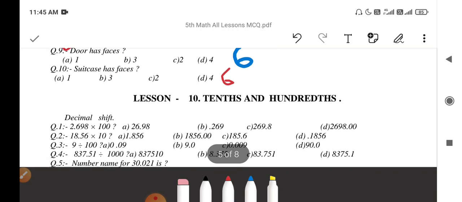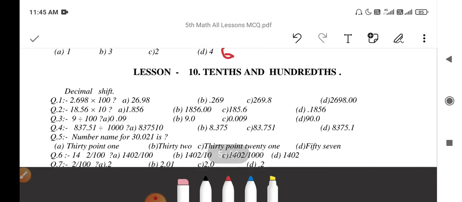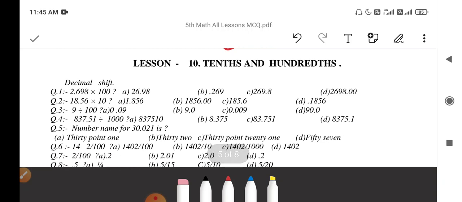Then next question, from 10th and 100th. Question number 1, 2.698 multiplied by 100. Here the decimal point has 3 places to the right, which means after the decimal point there are 3 digits.